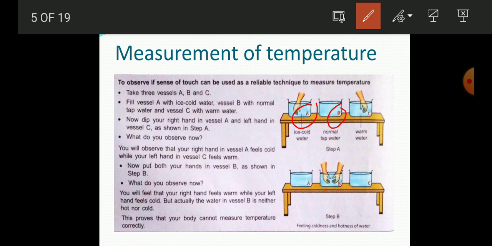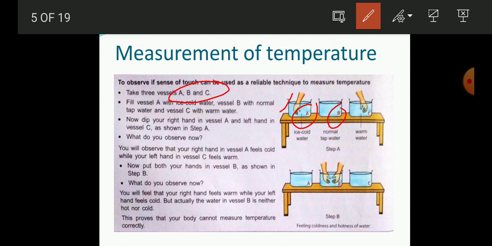Now what you have to do, you have to put your hand one by one in all these containers. Like here it is written that you have to take three vessels or buckets if you want to do this experiment. Then you have to put your hand in the container first.